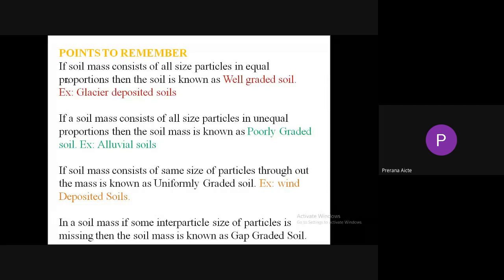In a soil mass, if some intermediate particle sizes are missing, then the soil mass is known as gap graded soil. If you sieve a soil mass, you can get some of the soil mass in top sieves and some of the soil in the bottom sieves. In middle sieves, they will be empty. That means some intermediate size particles are missing. Such type of soils are known as gap graded soil.